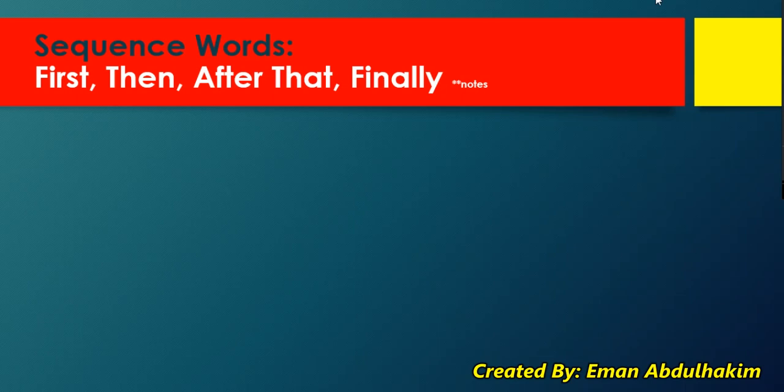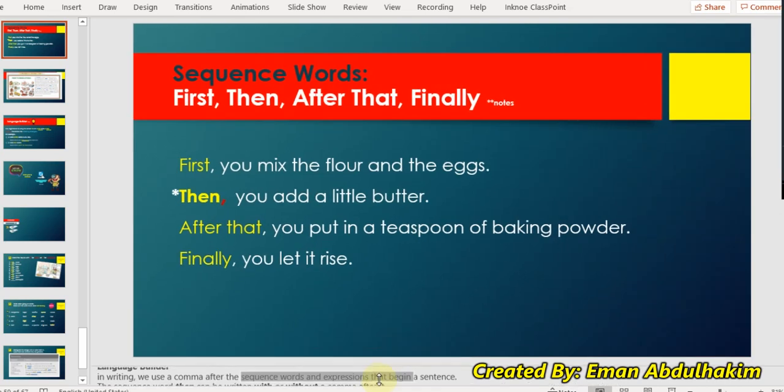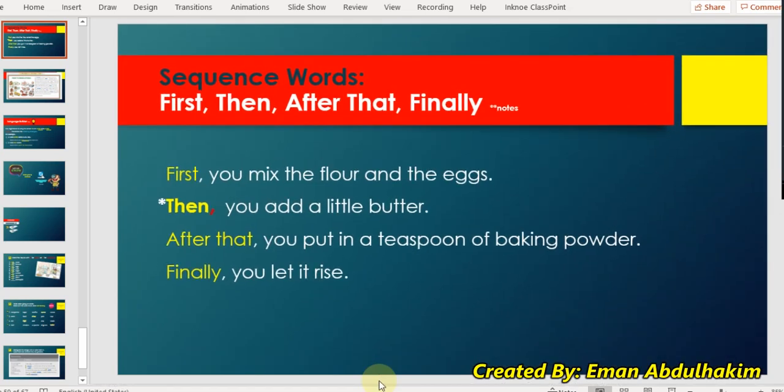Okay, lastly, let's talk about sequence words. Sequence words are needed when we talk about how to make things or in recipes. Now you need to notice something: when you use them in the beginning of the sentence, initially, you have to put a comma. See? A comma. So, first, you mix the flour and the eggs. Can you see how I used also the word mix? Normally mix is followed by two ingredients.